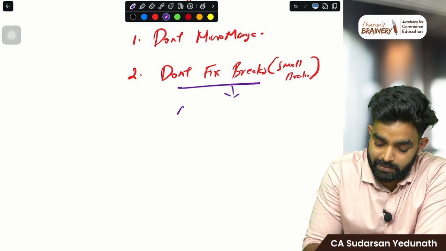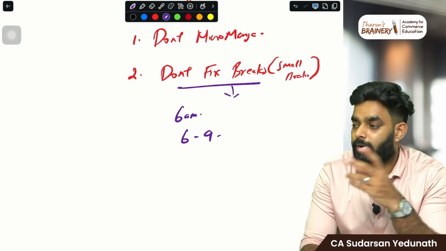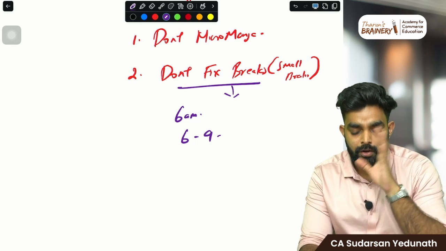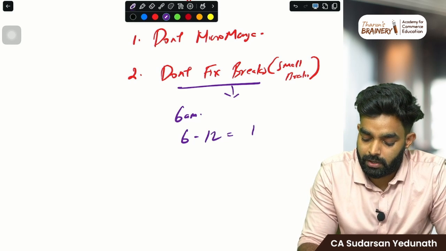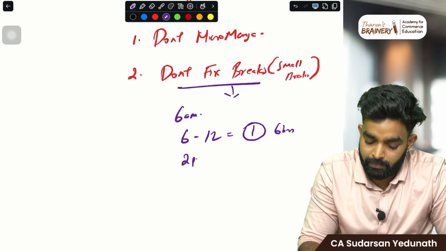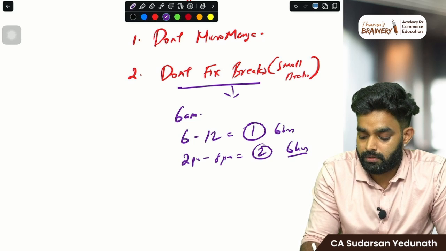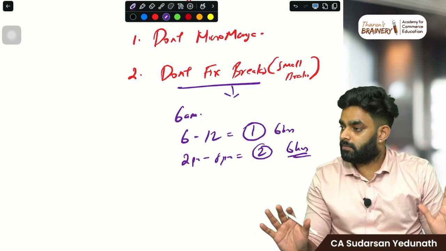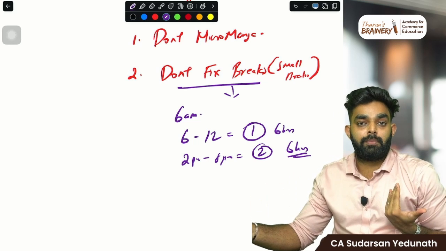See, you are waking up at 6 a.m. 6 to 12 is my study slot number 1, 6 hours. Then around 2 p.m. to 8 p.m. is my study slot number 2, 6 hours. Done. Now you will be thinking, how can a student study for 6 hours straight without a break?